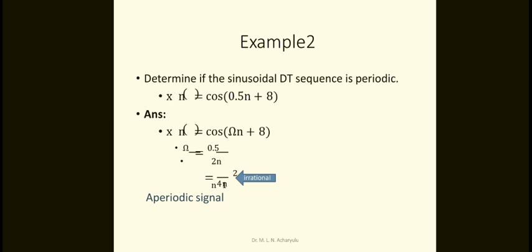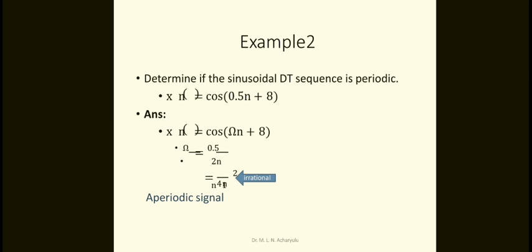What is the value of omega here? 0.5 is the value of omega. So here omega by 2π is 0.5 by 2π. Therefore you get the result: this is an irrational number.